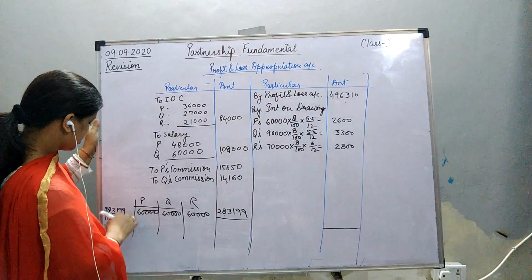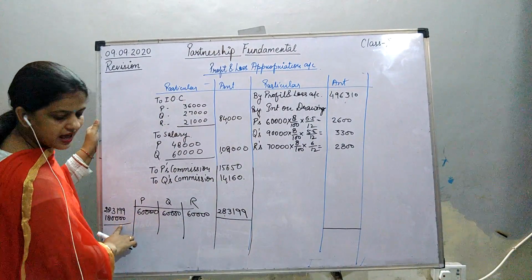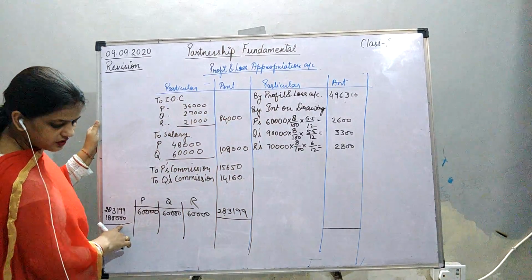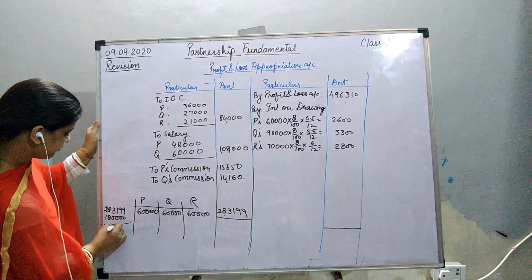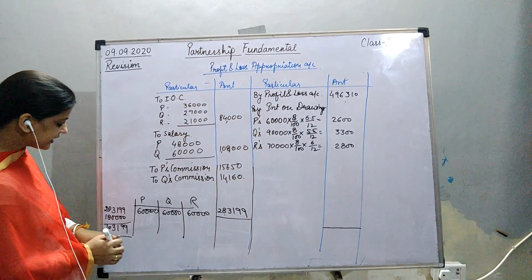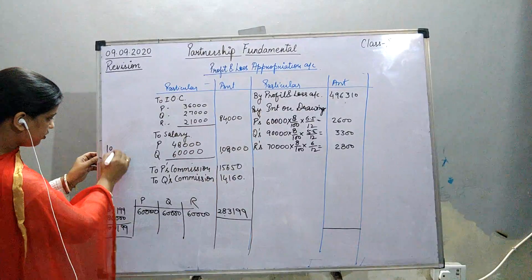After that, we will deduct 1,80,000 from this amount, and now we will get 1,03,103. Okay, and this what we have to do?